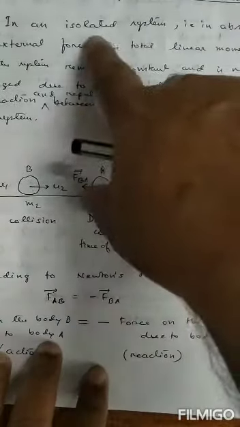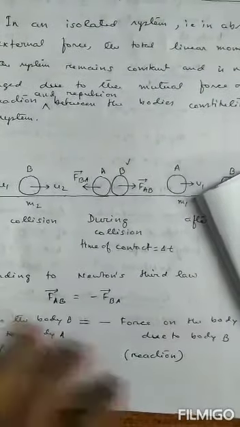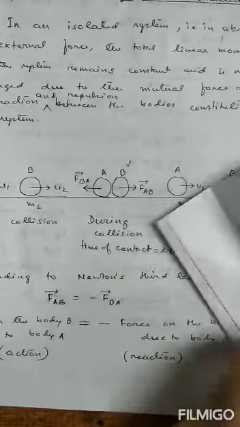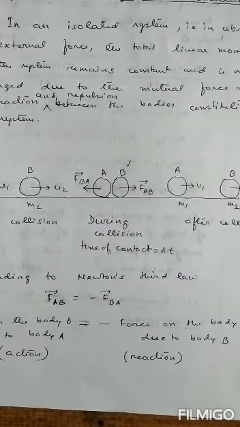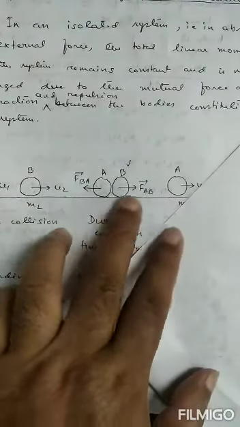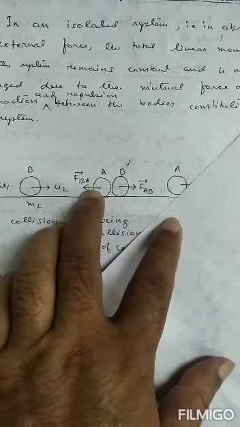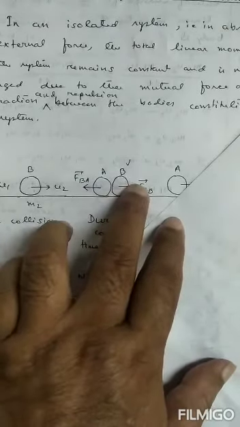Because we say that in an isolated system, means in absence of external forces, from where these two forces comes? That means according to you, these two forces must be zero.